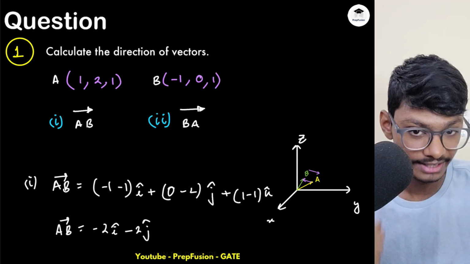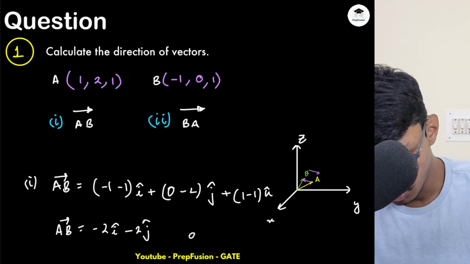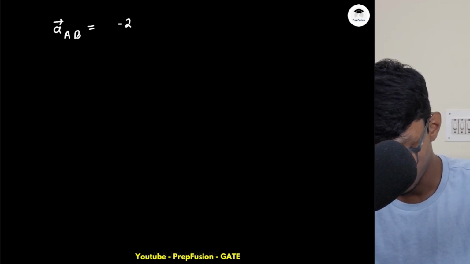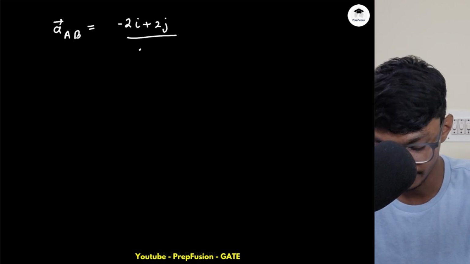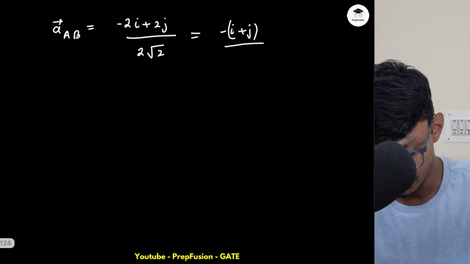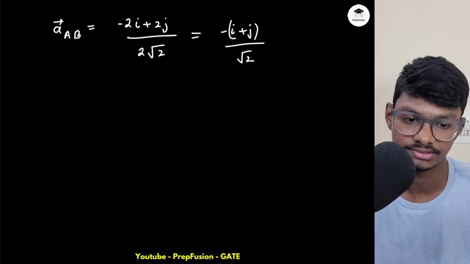What is the direction? Direction is basically the unit vector. Unit vector AB equals the vector at the top, minus i plus 2j, divided by the magnitude. The magnitude is 2 root 2. So simply minus i plus j divided by root 2. This is my direction vector.